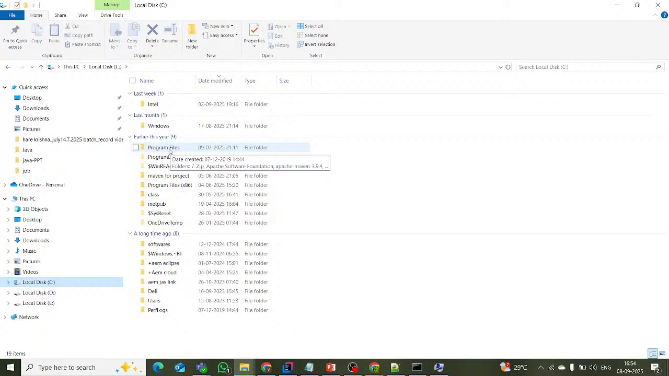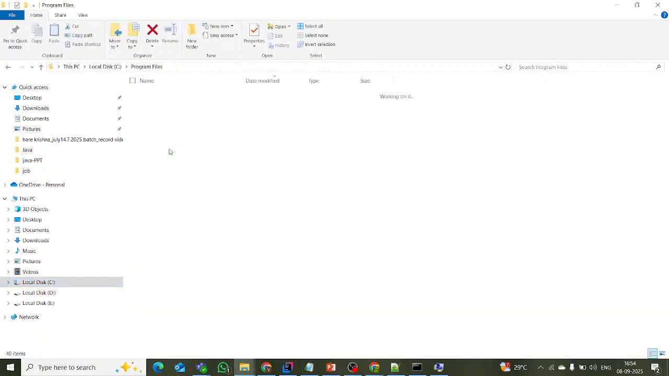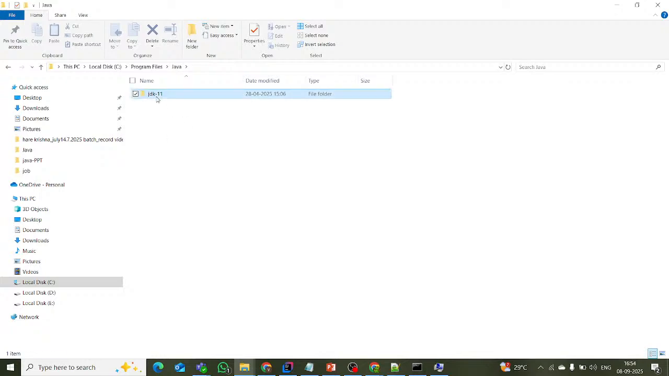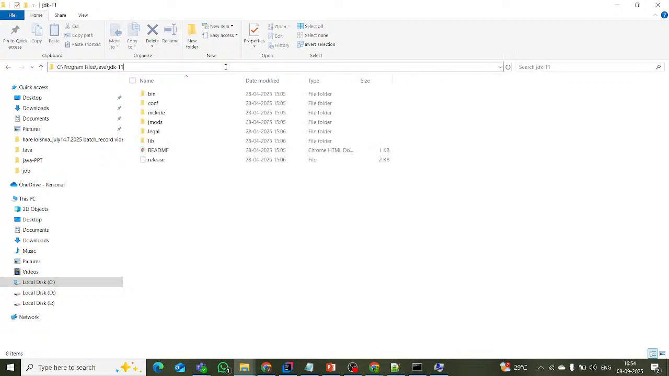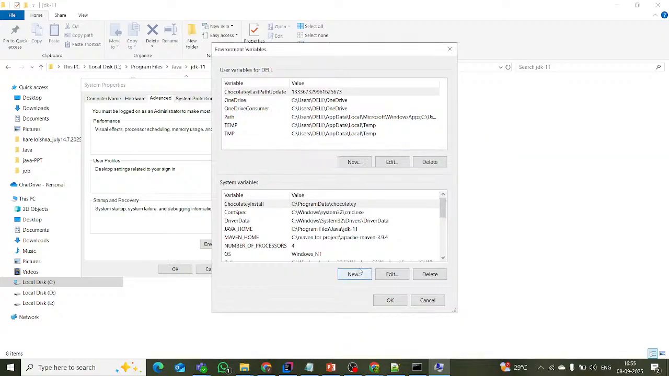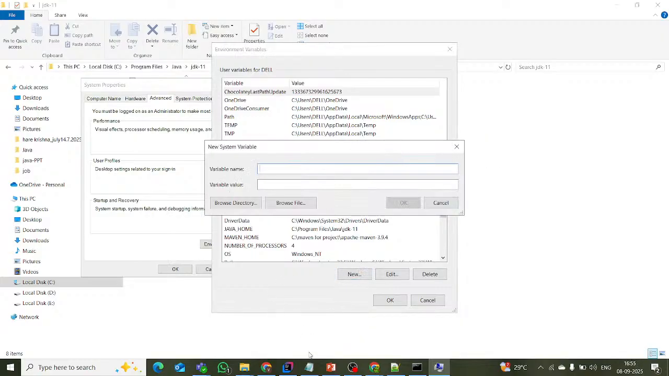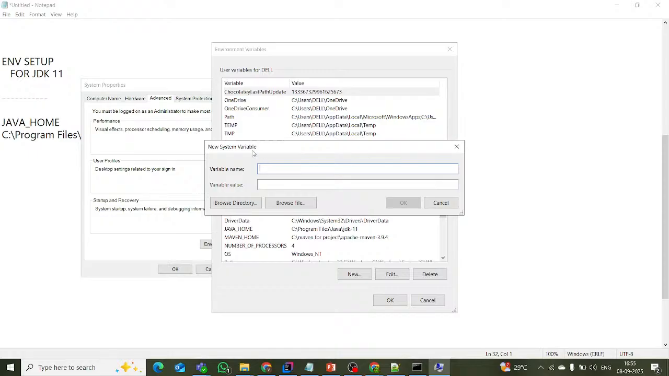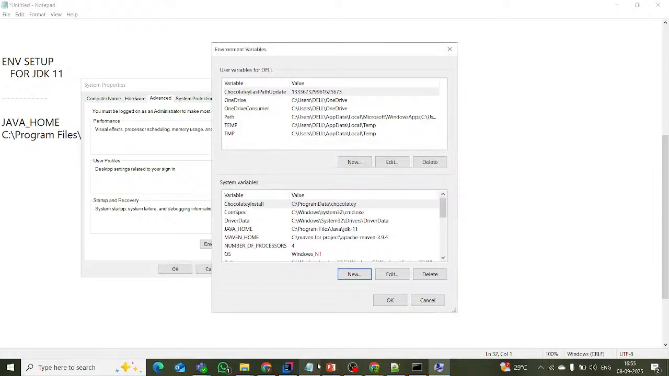Then you have to go to the system, program files. Go to the program files and search for Java. Oracle itself will create the Java folder. Go here, JDK 11 is available. This path is what you have to give here as the variable value. How do we give it? Just hit New. Here we have to give JAVA_HOME and this path. After that, this is the new system variable.